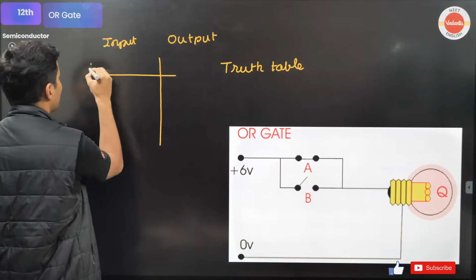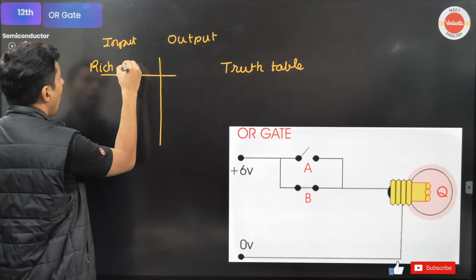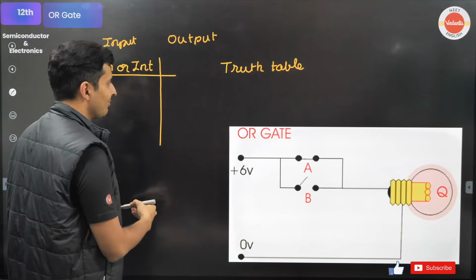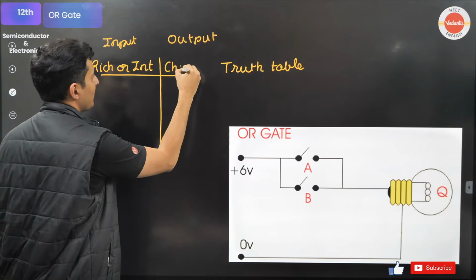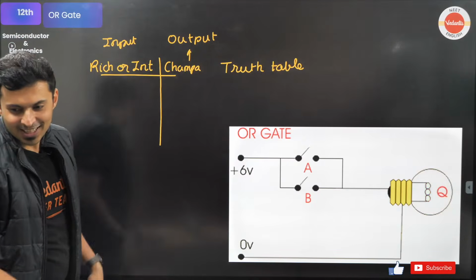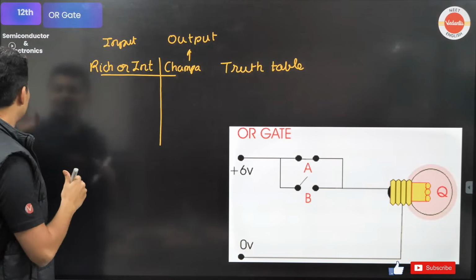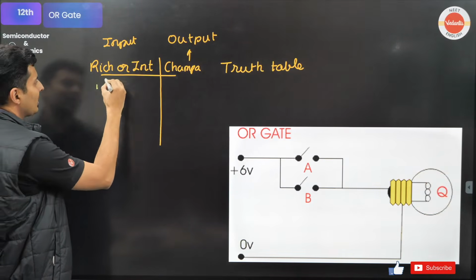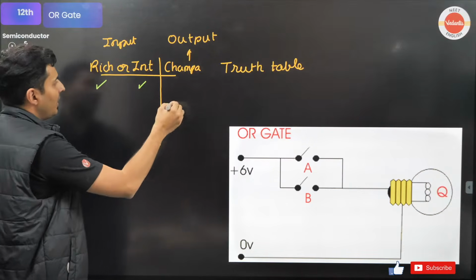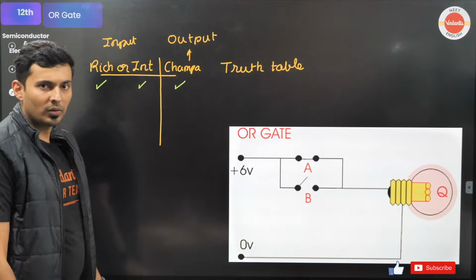If he is rich or intelligent. Let's see what Champa's output is going to be. Rich or intelligent. She finds Pandu is rich. Pandu is also intelligent. Very good. Champa will get married. Yes or no?